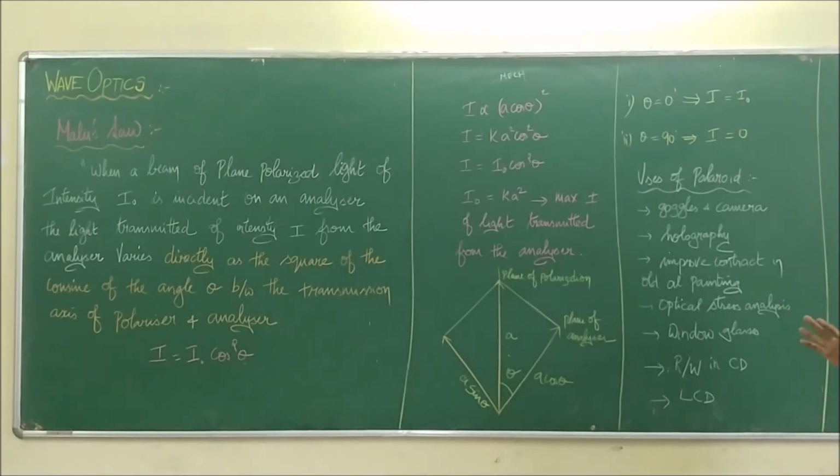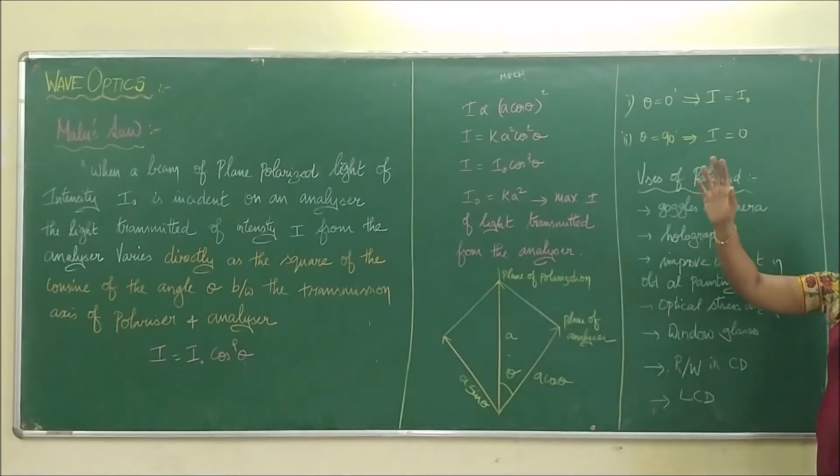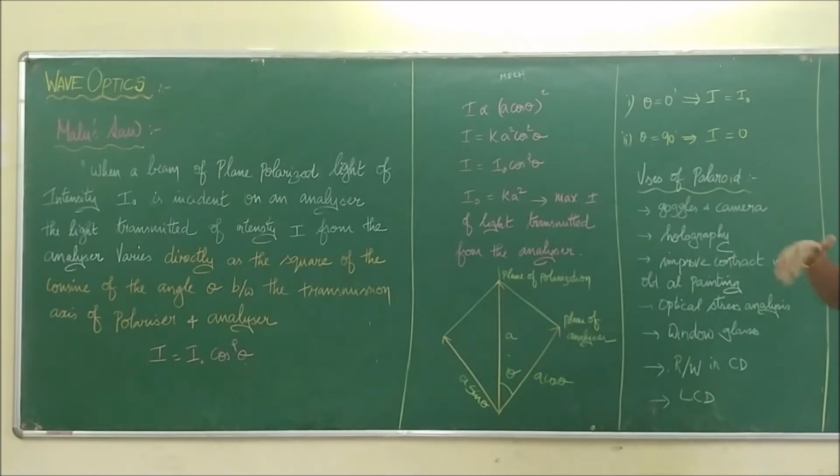So these polarized glasses help to produce a three-dimensional structure. Then next, it helps me to improve the color contrast of an old oil painting. We know that many old paintings exist. When I coat polarized oils or something else on that painting, when the light falls on it, it gets multiply reflected over the paint, so the contrast is improved and we can see the pictures clearly. So that type of oil has been used in oil painting. And the next is, it helps as an optical stress analyzer.